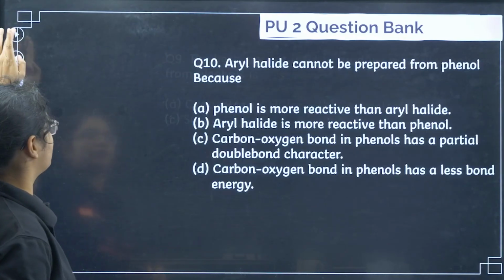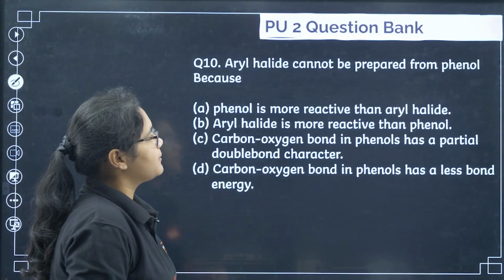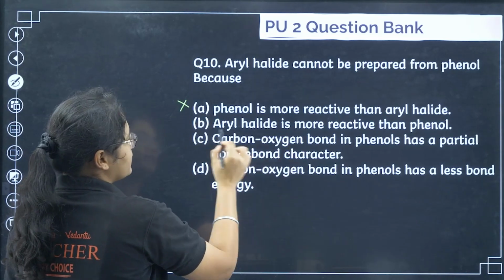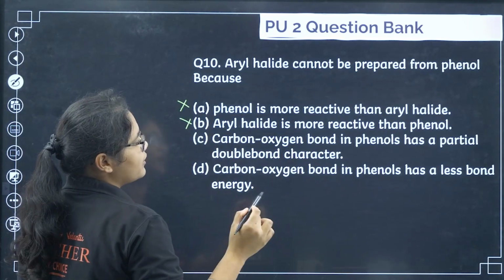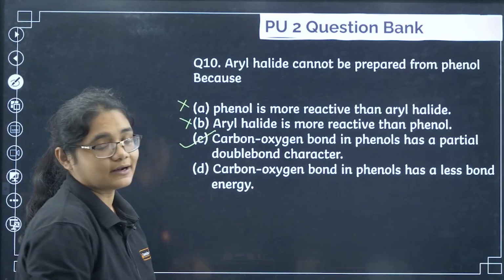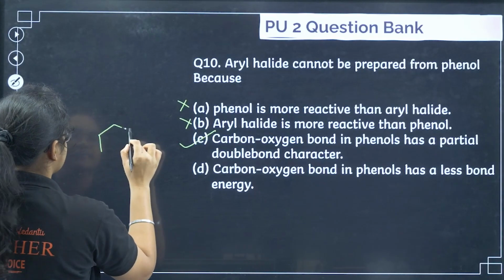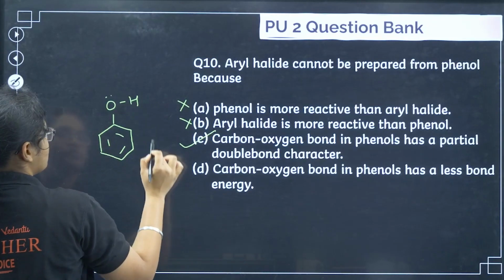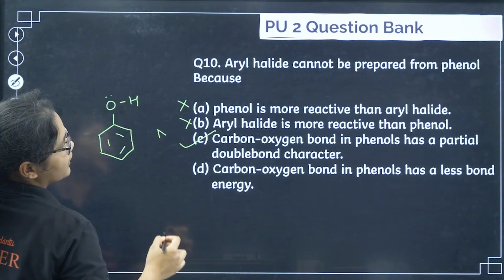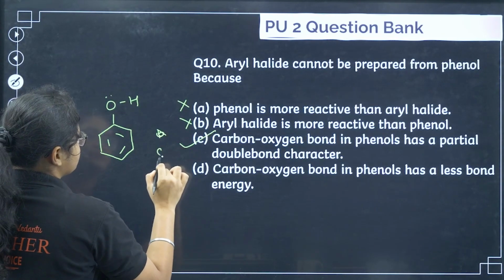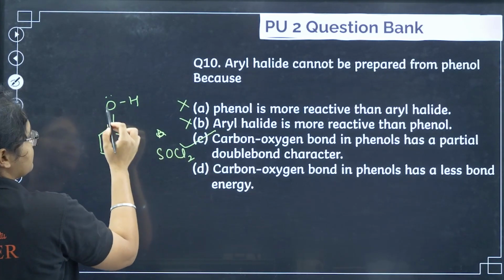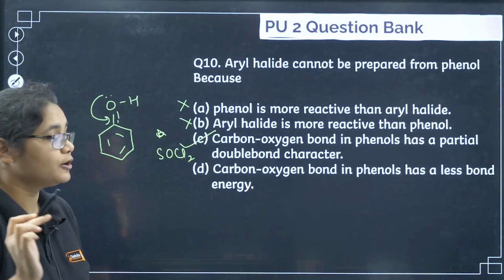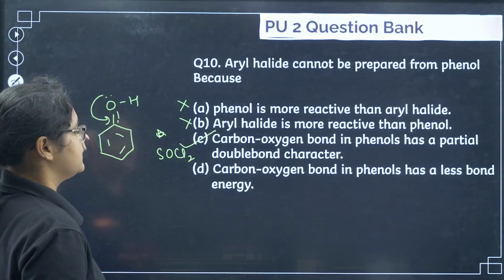Next, the best reagent used to produce pure alkyl halides from alcohols, I have discussed, it is SOCl2 because it produces gaseous byproducts. Next, aryl halide cannot be prepared from phenol because phenol is more reactive, no. Aryl halide is more reactive, no. The carbon oxygen bond in phenol has a partial double bond character, yes. So if you see, phenol is like this, and you have OH. Now suppose for example SOCl2 is there, so chlorine will come and replace here, but this oxygen is involved in resonance and there is a partial double bond character, so that is why option number C here. Okay.